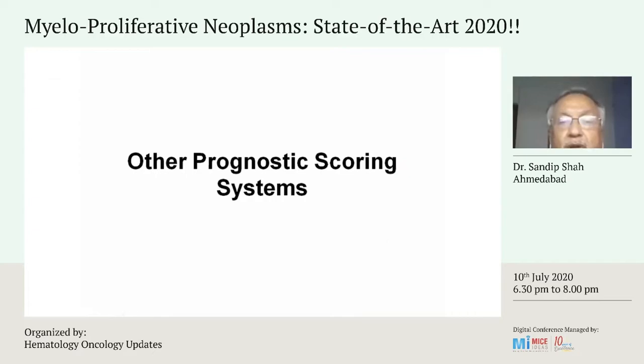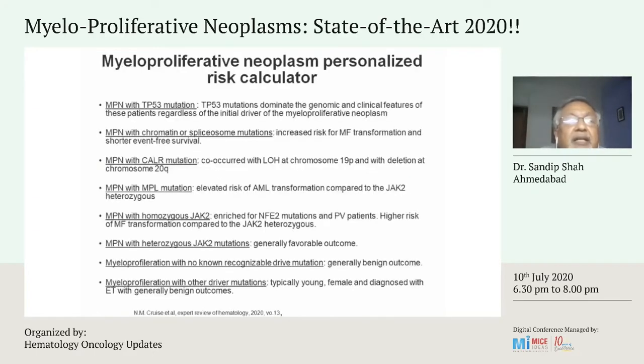This was another proposed personalized risk calculator, which was published in 2020 only. Still, it is not validated, but in future it will be validated. These are the 8 parameters for it, and I won't go into detail for that.